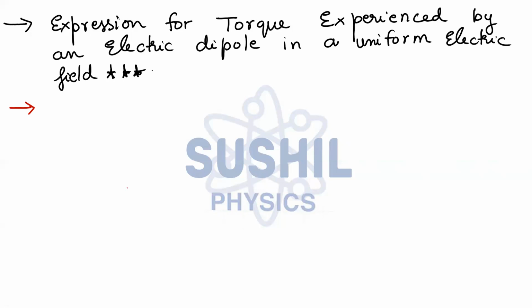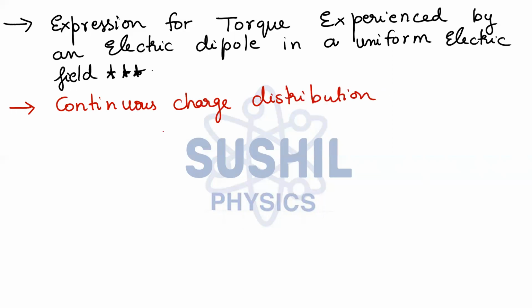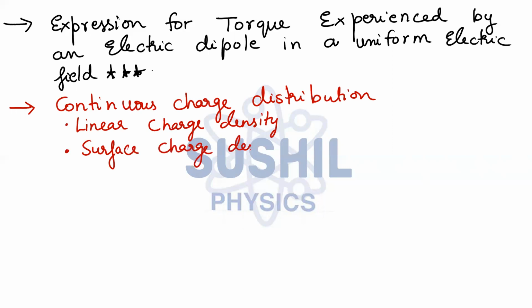Then we have different types of charge distribution. So we need to concentrate on continuous charge distribution. Under that, we have linear charge density, surface charge density, and volume charge density. These things we really need to concentrate on, very, very important.